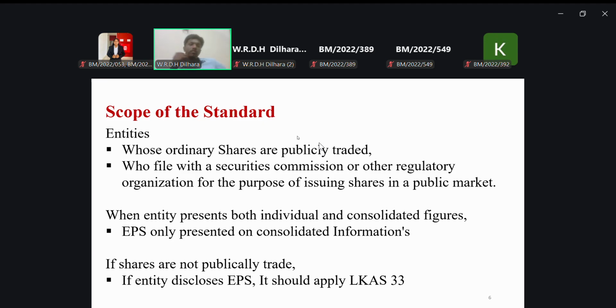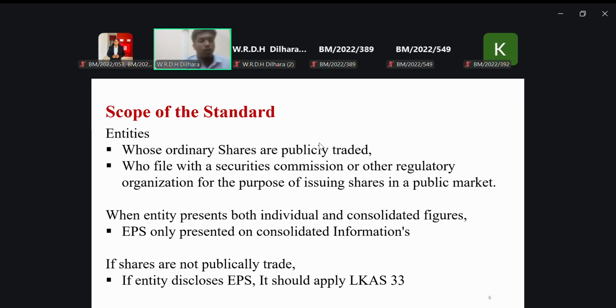So what kind of companies can sell their shares publicly? Yes, listed companies. Thank you, Lamai, for your fine response. Actually, ordinary shares are publicly traded by the PLCs, public listed companies. Okay, so this scope is limited to public listed companies. That means public listed companies should exactly follow this standard when calculating and presenting earnings per share.